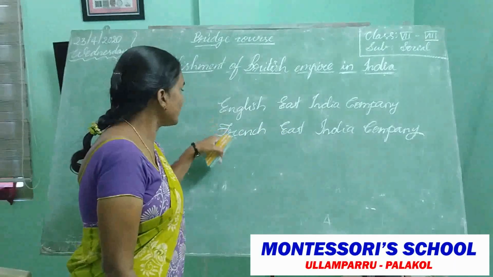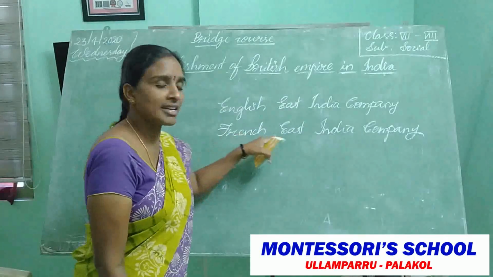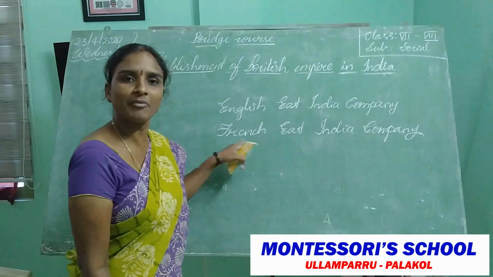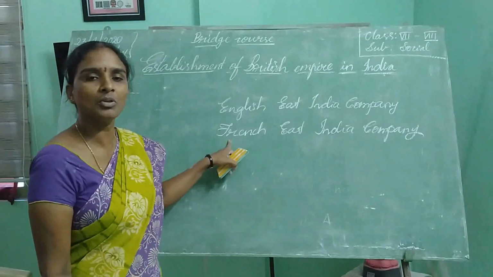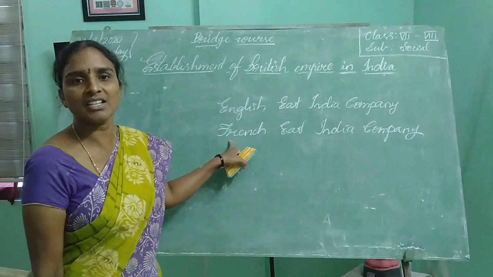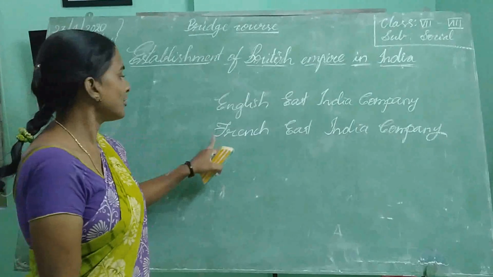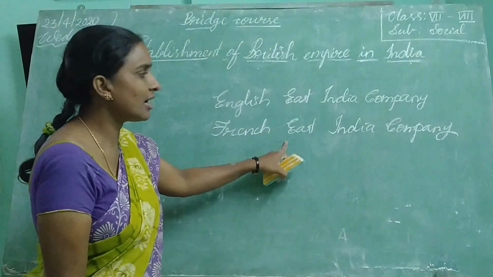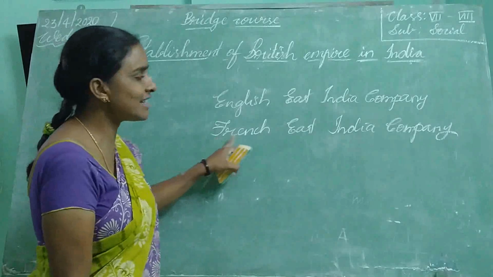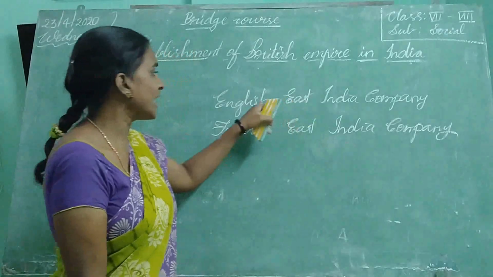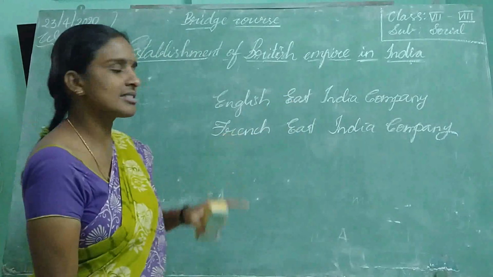Next, it was followed by the French East India Company also. People from France also wanted to extend their trade relations with India, so they established the French East India Company.